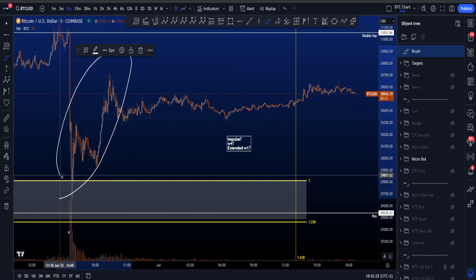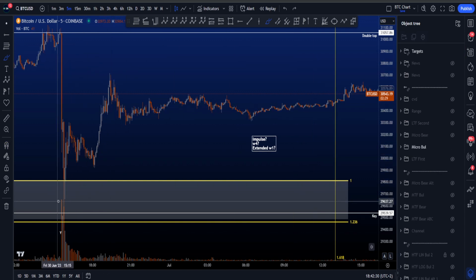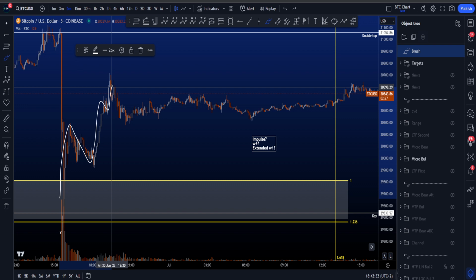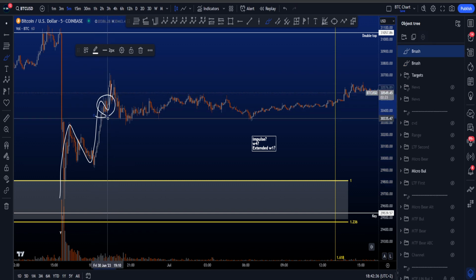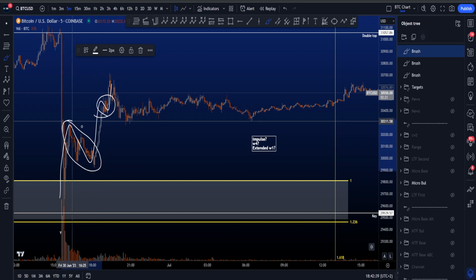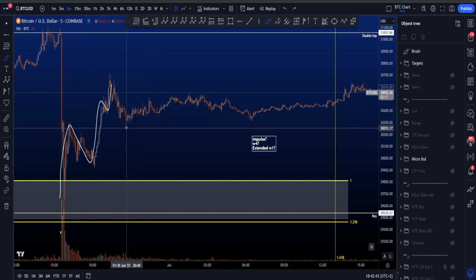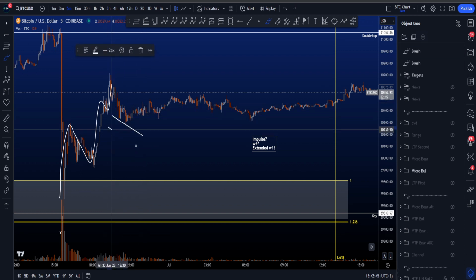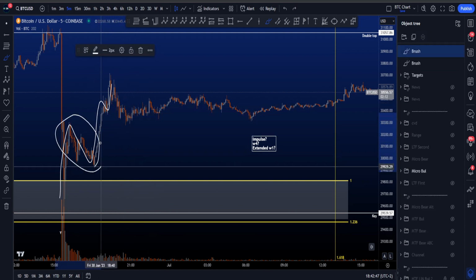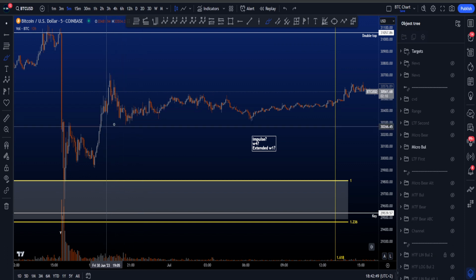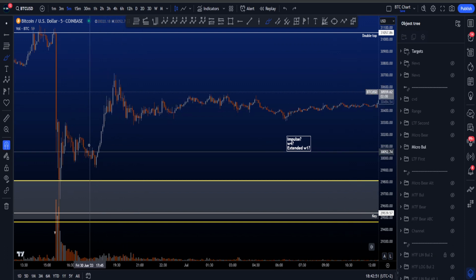Now, does this look first of all as an impulse? If it is, then we're looking at a wave 1, 2, 3, 4, 5. Two things I don't like. First of all, this wave 4 over here is very short in time compared to this much longer wave 2, while if we look at the theory of Elliott waves and time, it is much more likely that a wave 4 is longer in time compared to a wave 2. So that kind of goes against this impulsive structure.